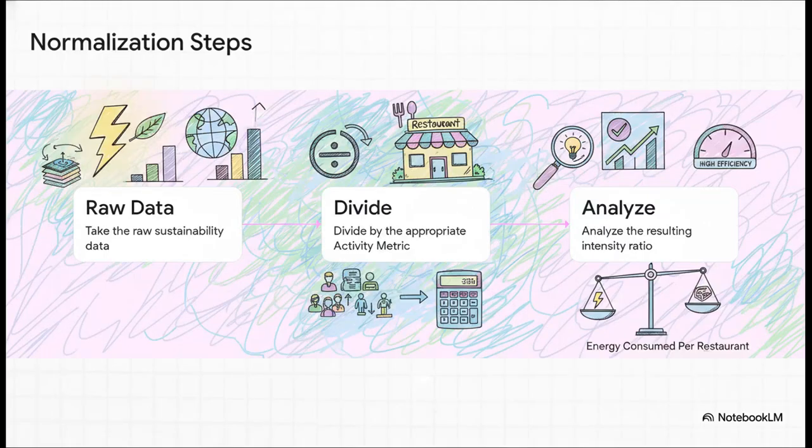So the crucial point is how we use the activity metric to fix this. It's actually a super simple three-step process. Step 1, you take the raw sustainability data, like that 500,000 gigajoules of total energy consumed. Step 2, you divide it by the appropriate activity metric, which in this case would be the total number of restaurants. And then step 3, you analyze the resulting intensity ratio. Now, instead of staring at a totally meaningless massive number, you're looking at energy consumed per restaurant. It's like magic. You've turned a raw, bulky impact number into an actionable, unit-level measure of efficiency.